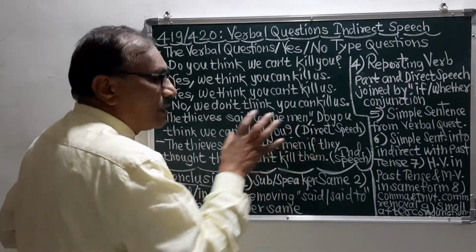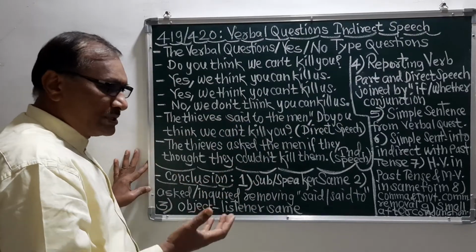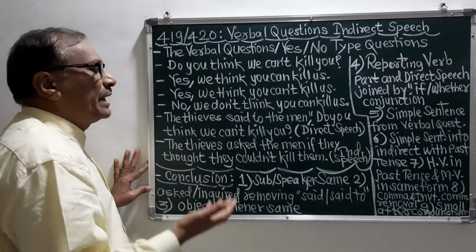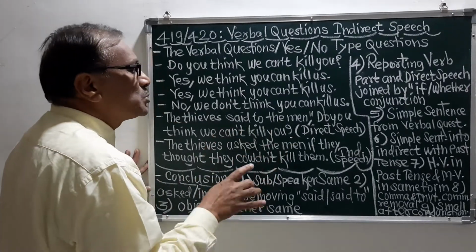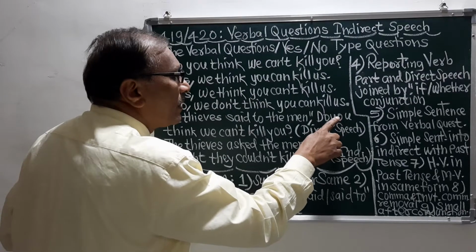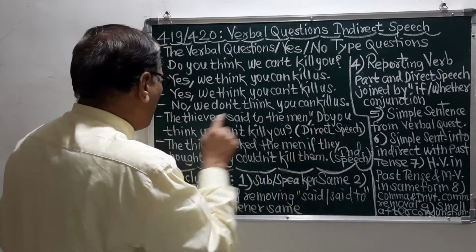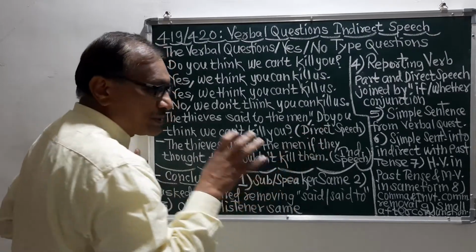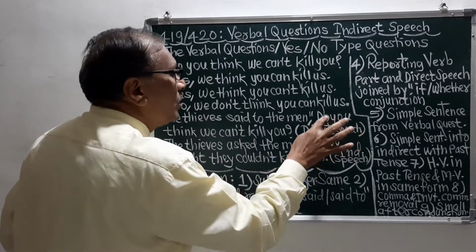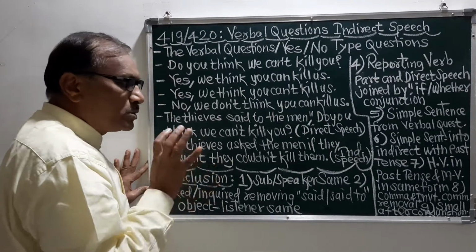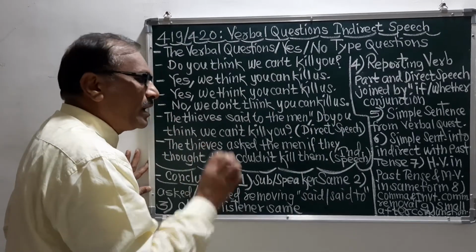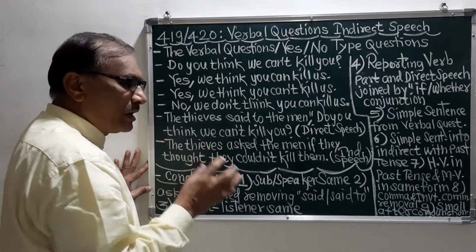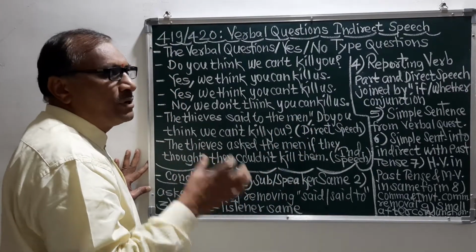So I will do here at first the simple sentence, and then I will show you how I have made the indirect speech. The simple sentence will be this: you, and this do, and this think will be collected together, meaning the simple sentence will be "you do think." Now see, we cannot say "you do think," but this do and this think will come together and it will become "think."